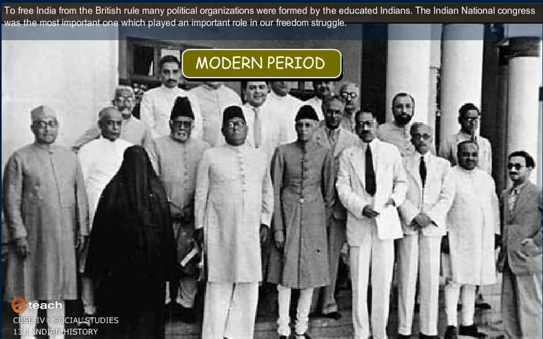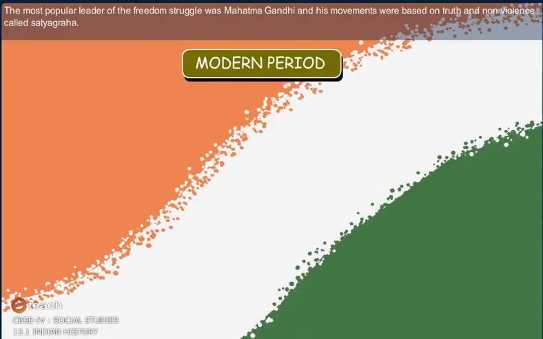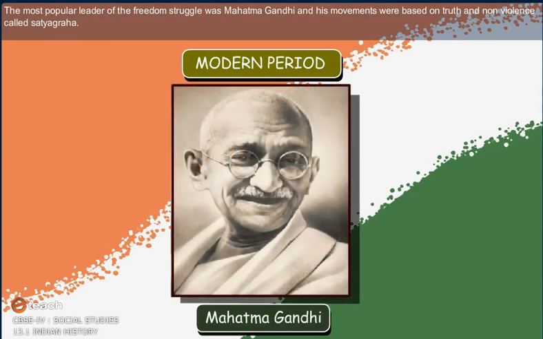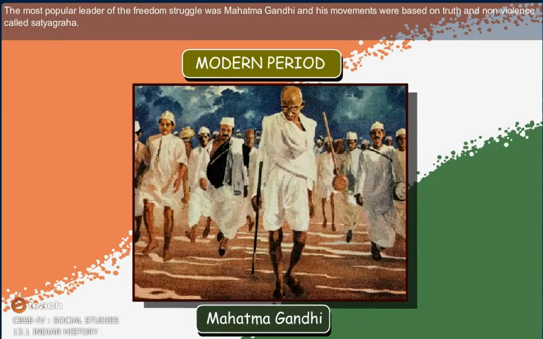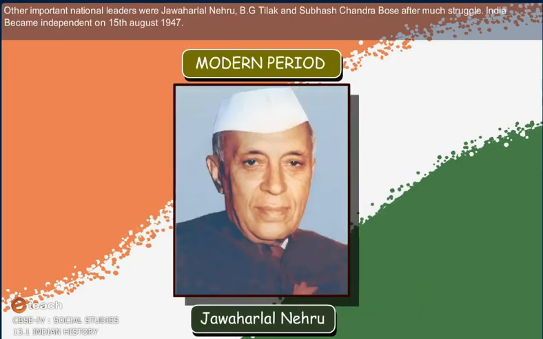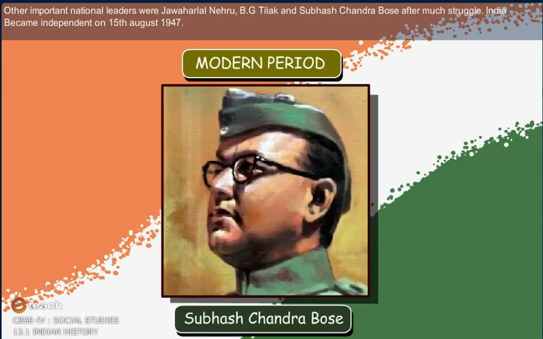To free India from British rule, many political organizations were formed by educated Indians. The Indian National Congress was the most important one, which played an important role in our freedom struggle. The most popular leader of the freedom struggle was Mahatma Gandhi, and his movements were based on truth and non-violence, called Satyagraha. Other important national leaders were Jawaharlal Nehru, B.G. Tilak, and Subhash Chandra Bose. After much struggle, India became independent on 15th August 1947.